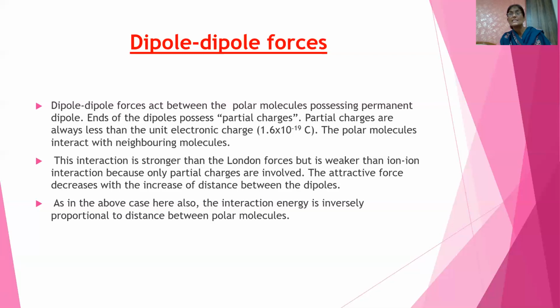So as partial charges are involved, this force is weaker than ion-ion interaction.